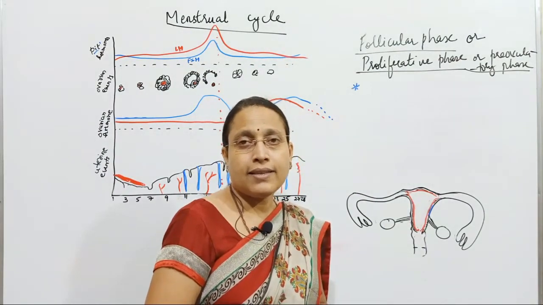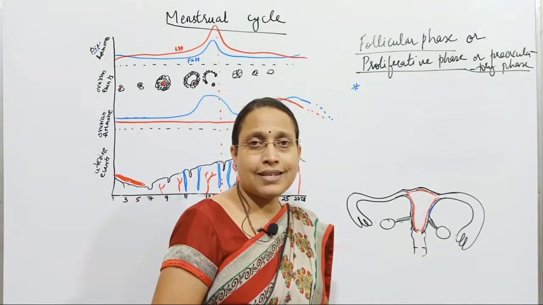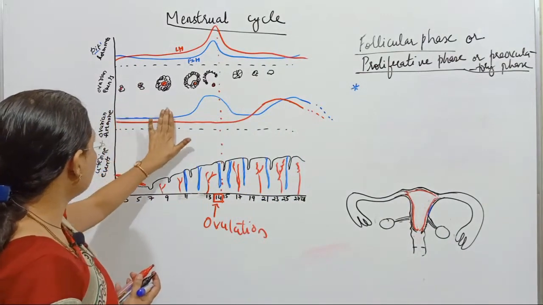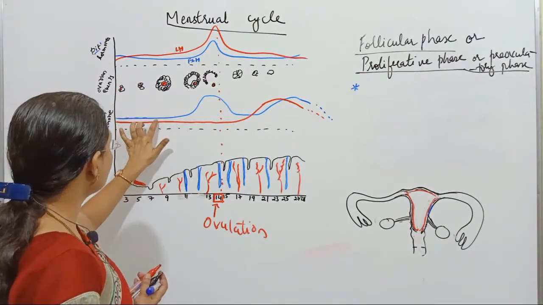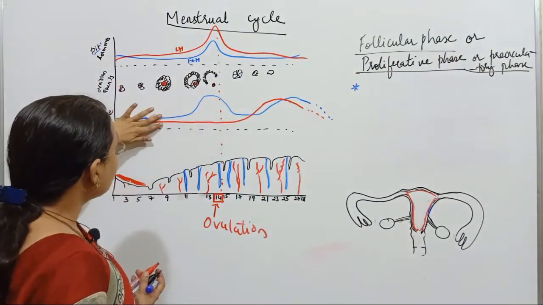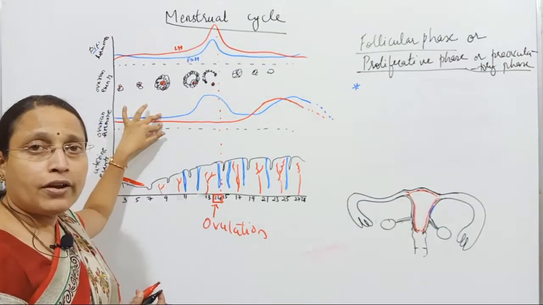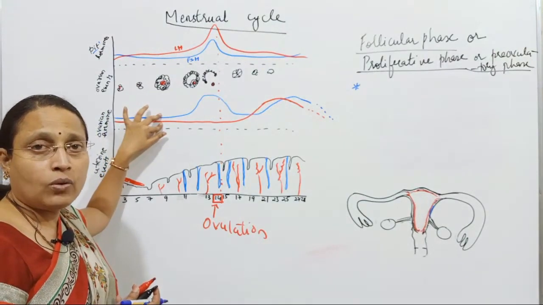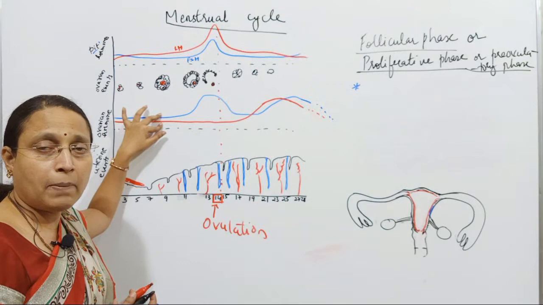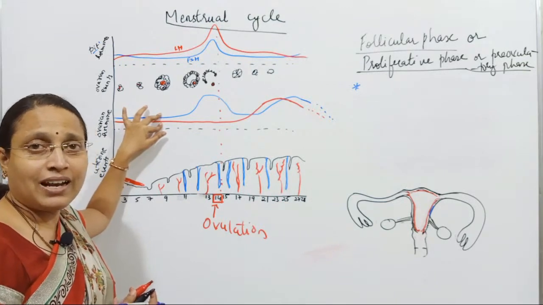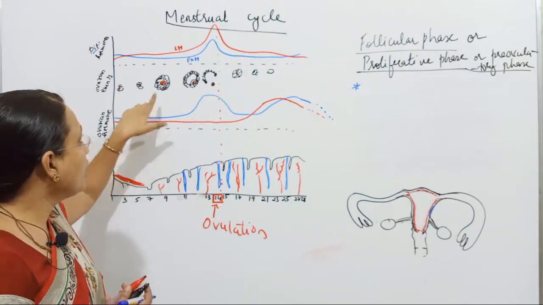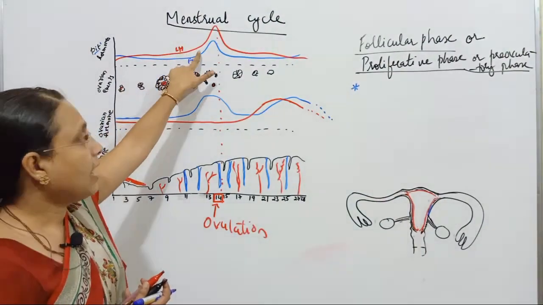I have told that there is a decrease in progesterone and a decrease in estrogen. That means in the previous phase, even in the follicular phase, there is a decrease in progesterone and a decrease in estrogen. Their levels are less here. When their levels are less, they will not carry out negative feedback inhibition, but they carry out a positive feedback mechanism, where a lower concentration of estrogen and progesterone stimulates the pituitary to release FSH and LH.